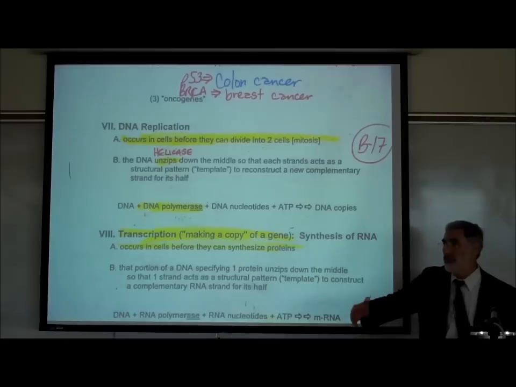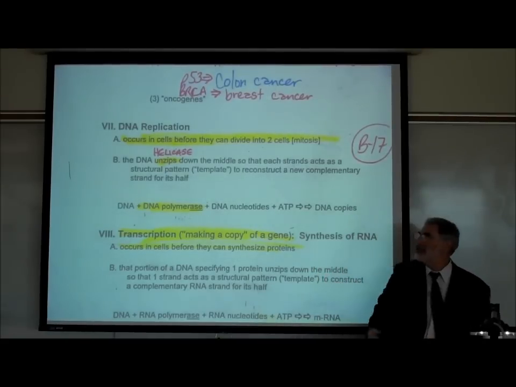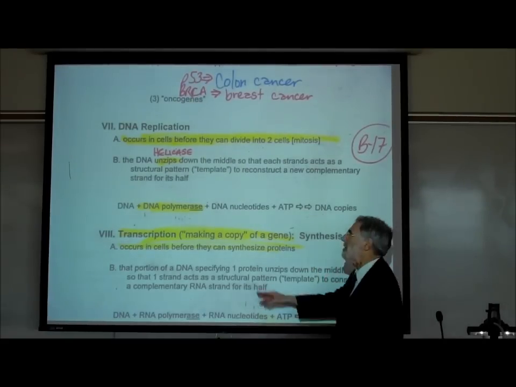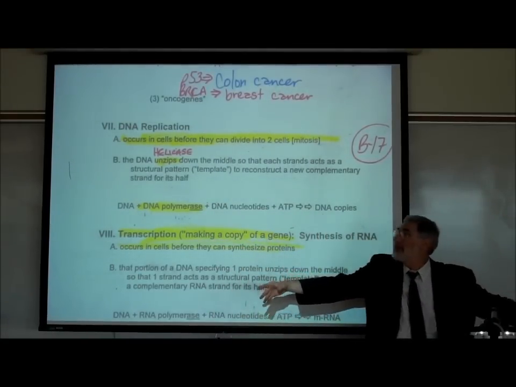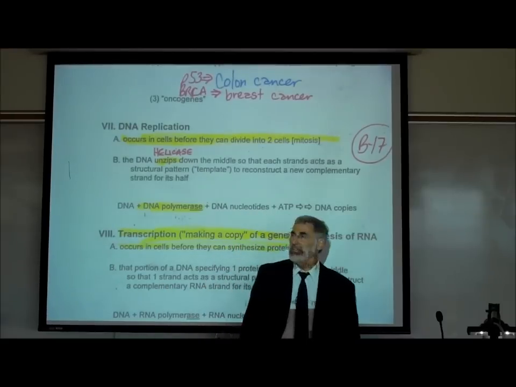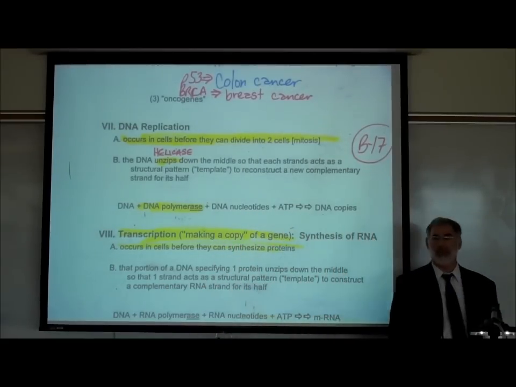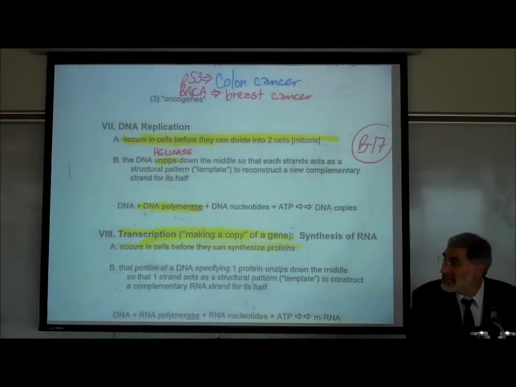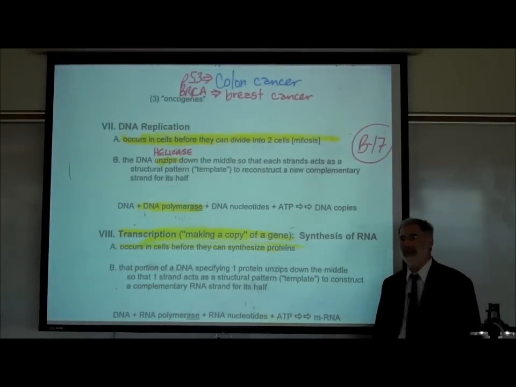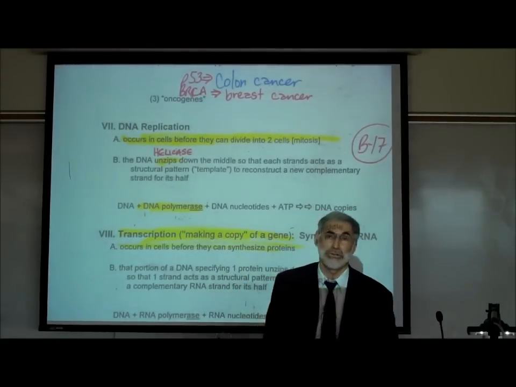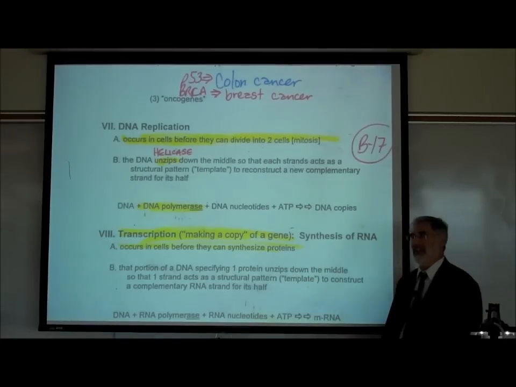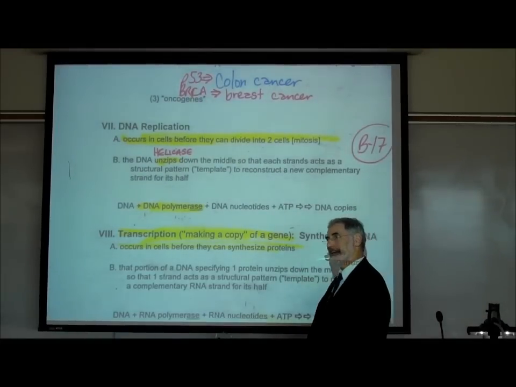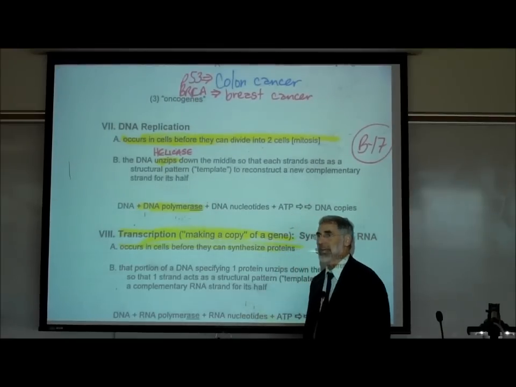Now, in order to build this complementary strand, you need another enzyme. It's called DNA polymerase. Helicase simply caused the original strand to unzip, but to build a new complement, you need the enzyme DNA polymerase. We actually mentioned that previously. In fact, we mentioned that it needs a coenzyme to work, zinc. So if you look back to your notes, when we were talking about which vitamins and minerals you need as coenzymes, we mentioned zinc. That was near the very end of section A. And zinc is a coenzyme for DNA polymerase.